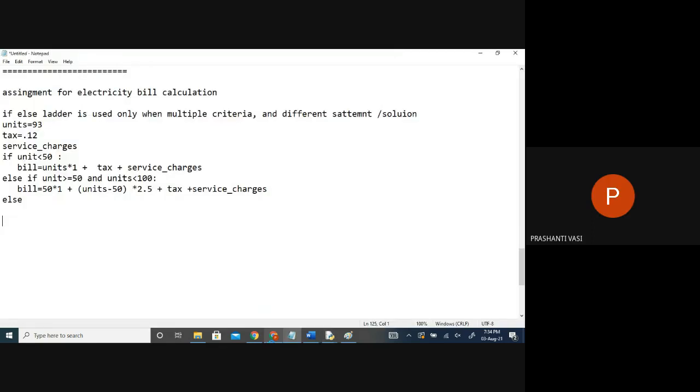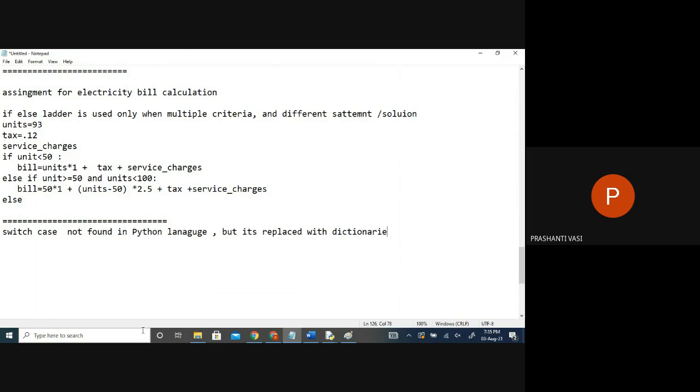So in other languages, there is one more decision making concept called switch case. Switch case is not found in Python language. We don't have this concept. We don't have to learn how to use it, but the replacement code is with the dictionary concept.